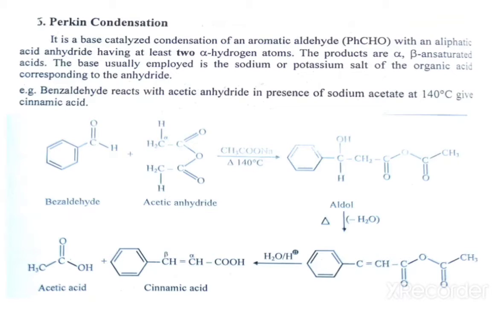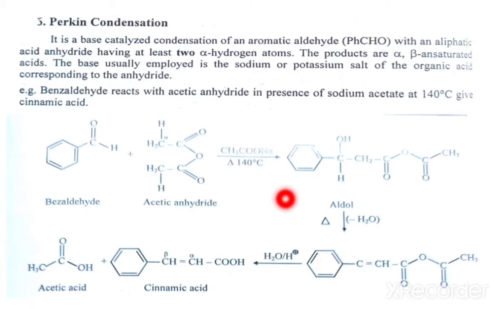It is a base catalyzed condensation of an aromatic aldehyde, that is PhCHO, that means benzaldehyde, with an aliphatic acid anhydride, that means acetic anhydride having at least 2 alpha hydrogens. If we see the structure of the acetic anhydride, the active 2 alpha hydrogen atoms are present adjacent to this carbonyl.